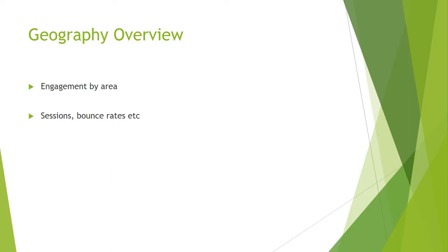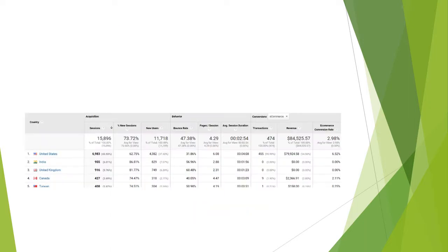So when we look at the geography overview, we're looking at engagement by area, basically meaning what kind of traffic and what kind of engagement is coming from different countries. So sessions, bounce rates. We can actually see that the U.S. had the highest number of sessions, session rates, and of course, revenue, more so than the next several countries combined. Countries following it, of course, are India, United Kingdom, Canada, Taiwan.